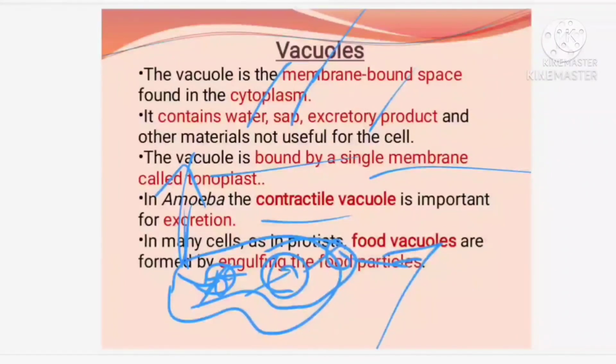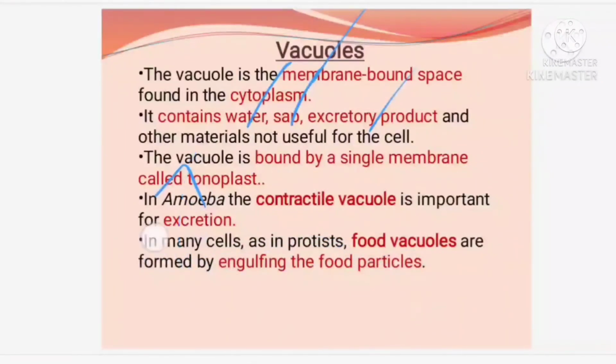Many cells, especially in the protists, have food vacuoles, and these food vacuoles help in engulfing the food particles and digesting them, and the nutrients are used by the protist. So vacuoles play a major role because it is a unicellular animal, so digestion is carried out by a single cell. There, this vacuole plays a major role in the digestion process. We call it the food vacuole.